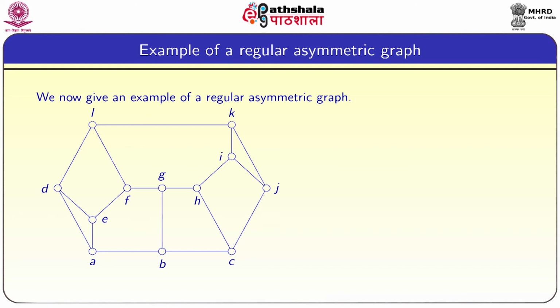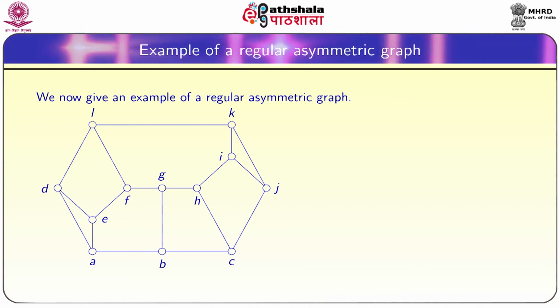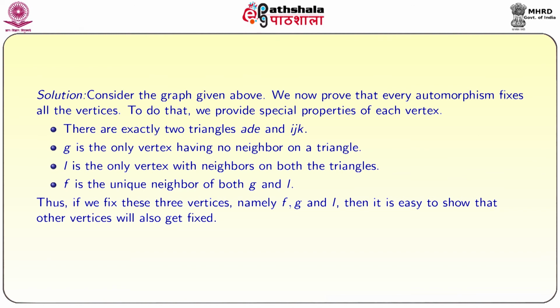There are exactly two triangles, ADE and IJK. Look at the graph here. ADE and IJK are the only two triangles in this graph, and G is the only vertex having no neighbor on the triangles. If you see the diagram, G is not adjacent to any vertex which lies on the triangles ADE or IJK, and L is the only vertex with neighbors on both triangles. Similarly, F is the unique neighbor of both G and L.